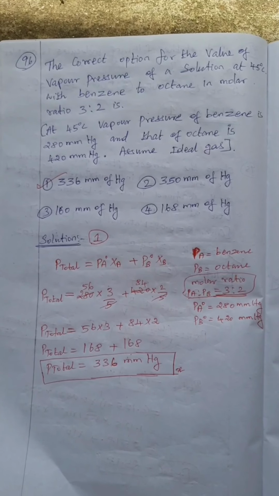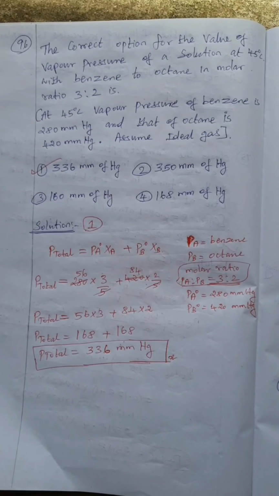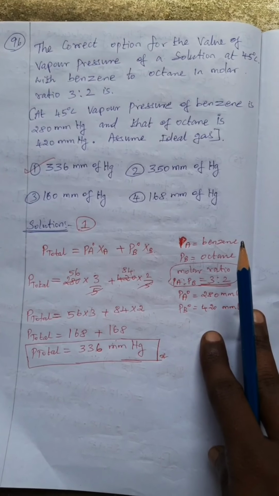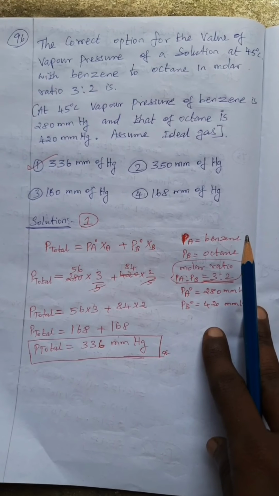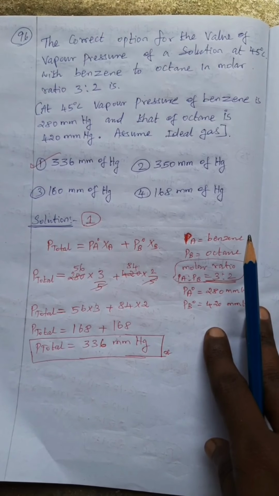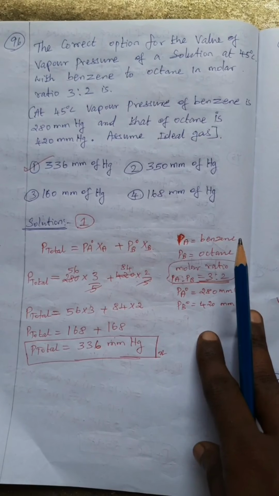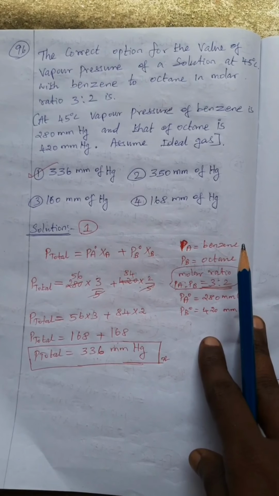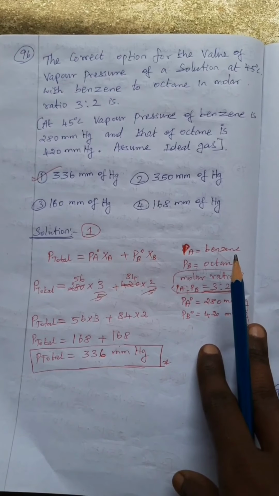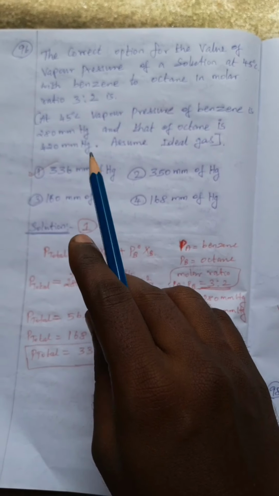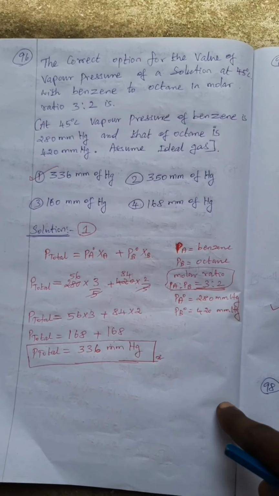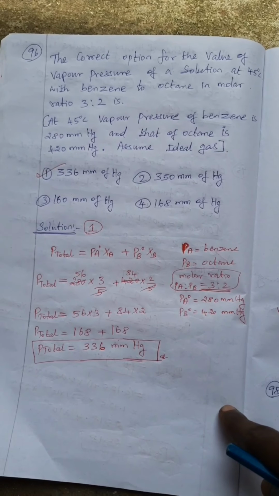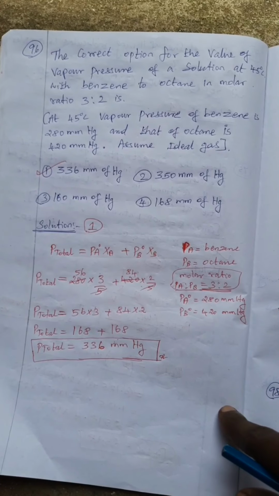So the correct option for the value of vapor pressure of a solution at 45 degrees Celsius with benzene to octane in the molar ratio 3:2 is. Benzene ratio is 3, octane ratio is 2. So total is 5, so 3/5 for benzene and 2/5 for octane in mole fractions. Okay? So the values are given. At 45 degrees Celsius, vapor pressure of benzene is 280 millimercury and that of octane is 420 millimercury. Assume the ideal gas. So 4 options are given.